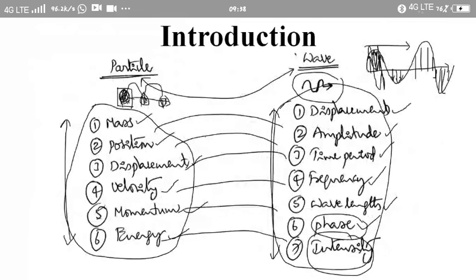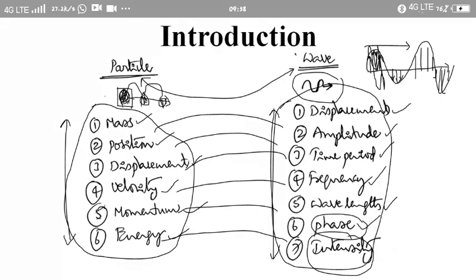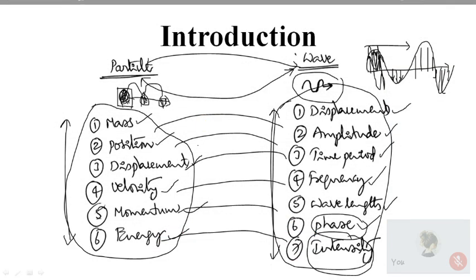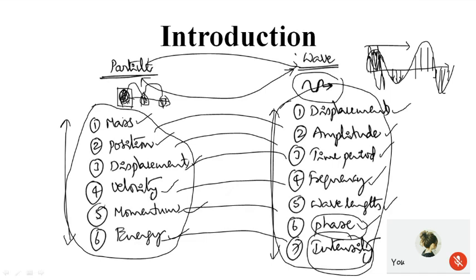Since light behaves as a particle as well as a wave, it has a dual nature. And if we want to relate the particle nature and the wave nature, then there should be a relationship between the parameters related to a particle and the parameters related to the wave.